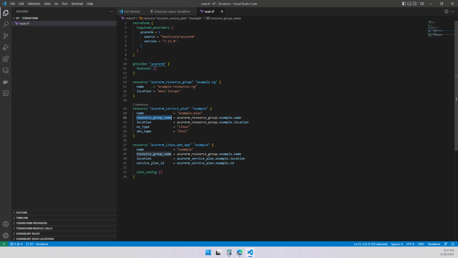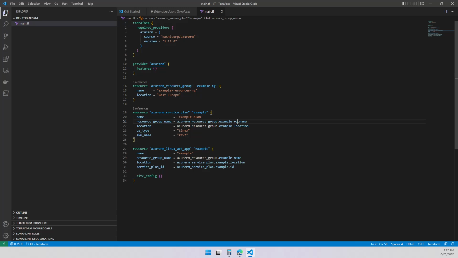I got location, which is required. And what he's doing over here is, okay, you want to set your group name. Okay, let's bring it up from the previous block you declared. Let's put it over here. And this is the type you want. Before it was called example. Right now it's called example RG. So we need to correct this over here. So we're telling it for the resource group, right? See, now the references change because I updated over here.